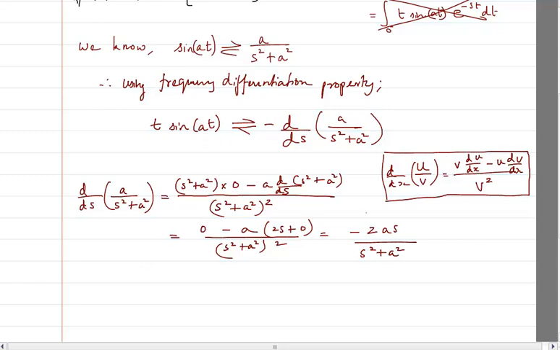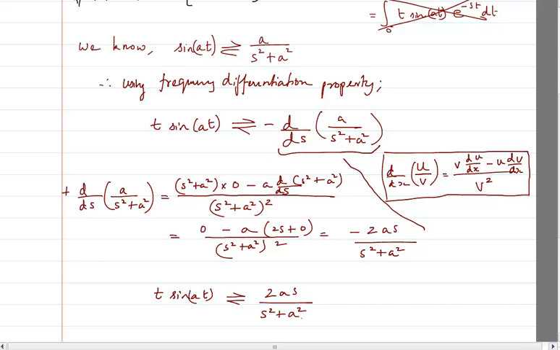Therefore, if we put this equation in, then we put a negative sign in front of it, because this one was positive. So if I put a negative sign in front of it, this negative will become positive. Therefore, I will be able to write that if I take the Laplace transform of t sine of at, I will get 2as divided by s square plus a square the whole square.